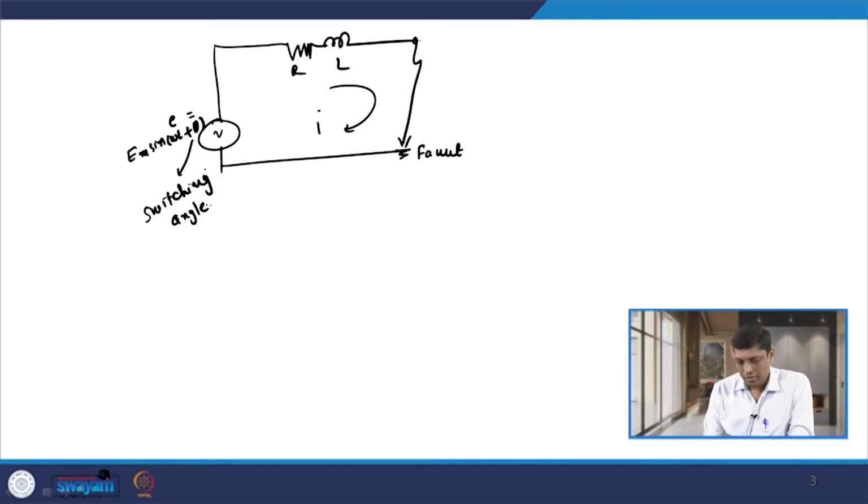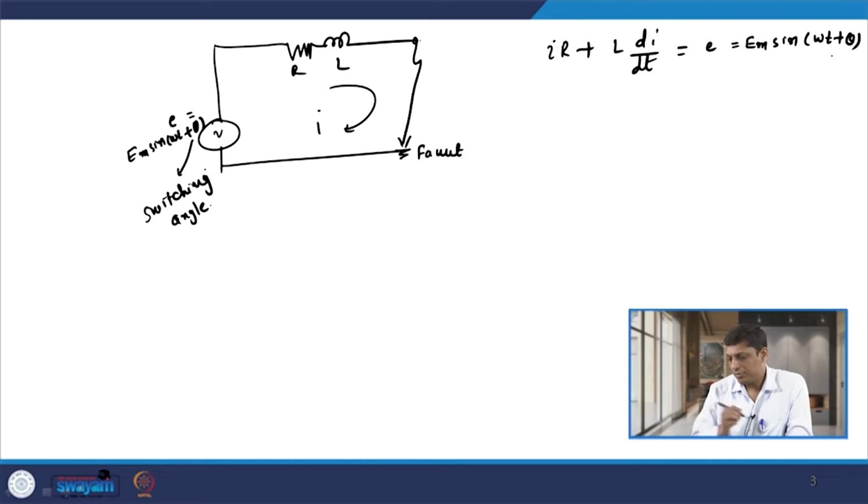If a fault occurs here, we want to analyze the impact of transient overreach on the instantaneous overcurrent relay. For that, let us consider this network. If a fault occurs at this instant, the current flows, and the magnitude of the current is very high. If we solve this, we have the equation IR plus L di by dt equal to E, the source, which is nothing but Em sin omega t plus theta. We need to solve this equation.